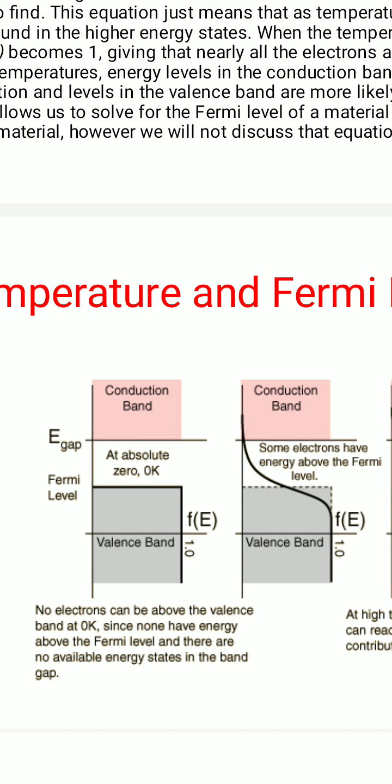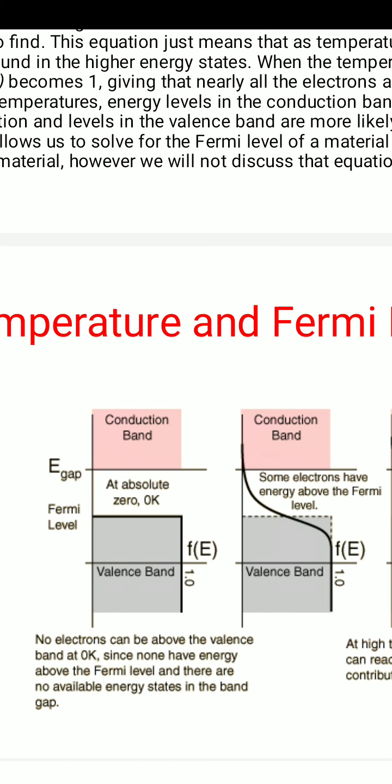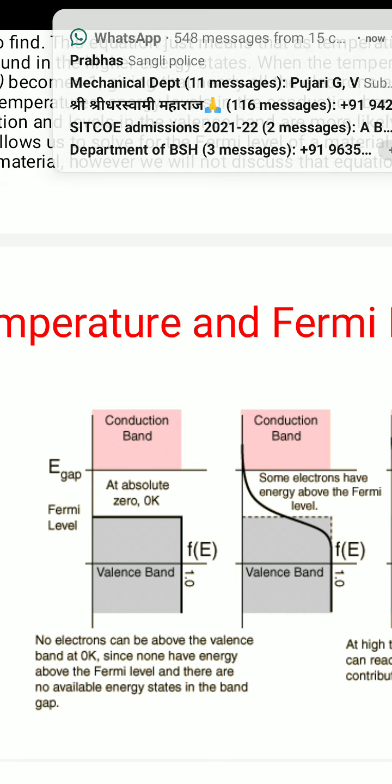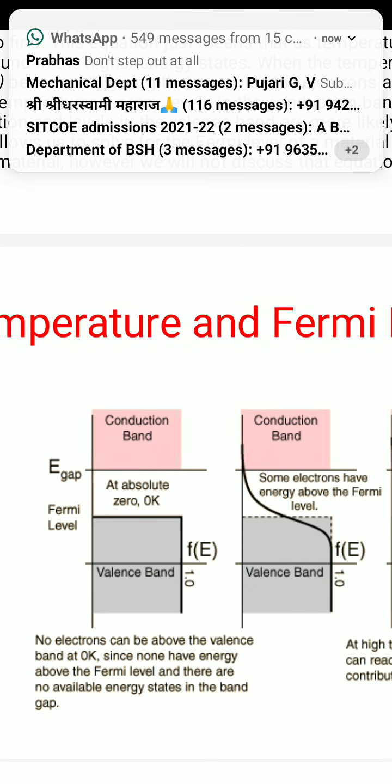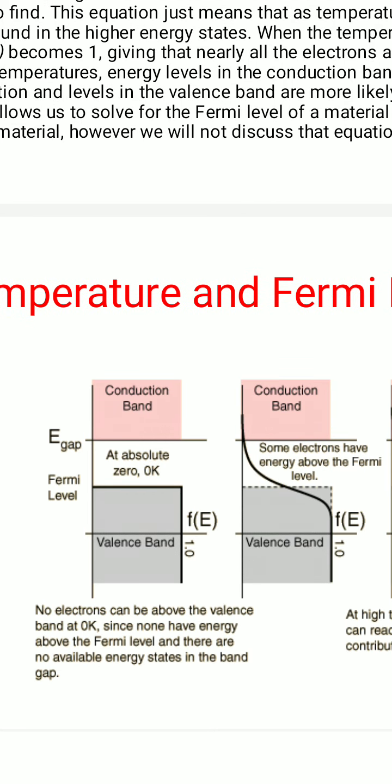But in the second figure, if you start increasing the temperature, what will happen? These electrons will get excited and will try to move above the Fermi level. Once the temperature is increased, they will start to move into the conduction band by passing through the Fermi level.